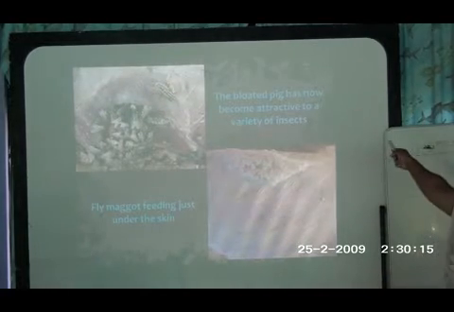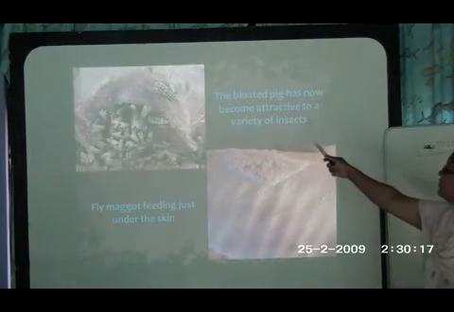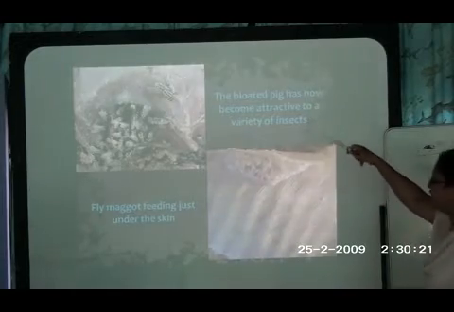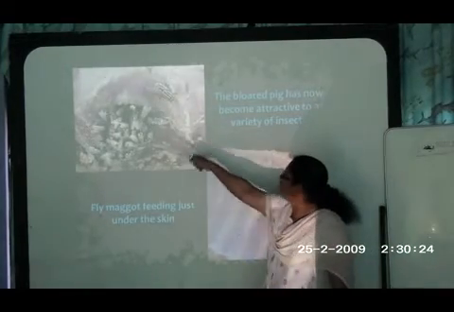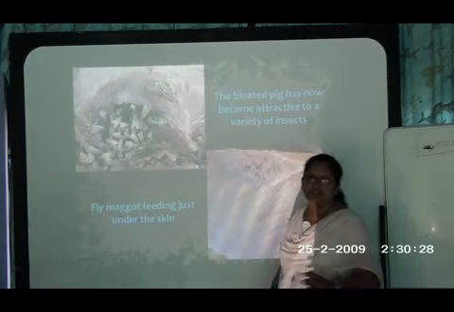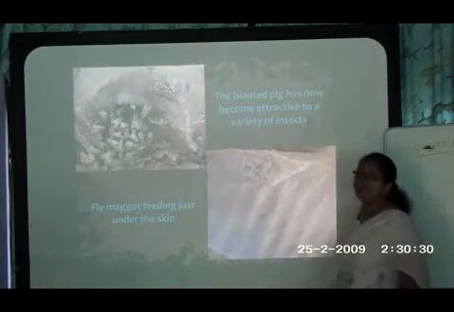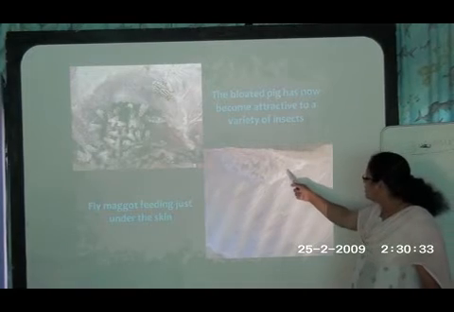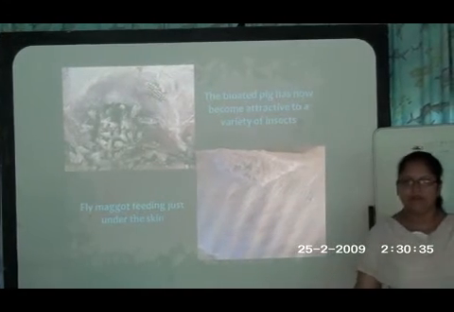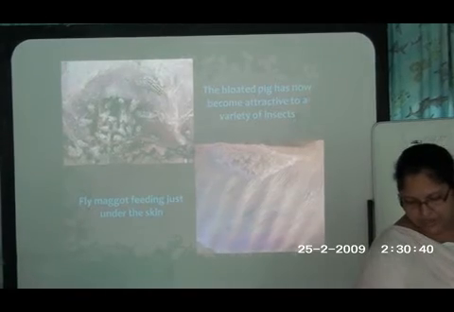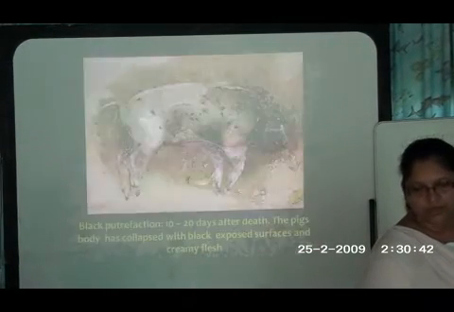The body has now bloated due to the buildup of gases within the tissues. And the bloated pig has now become attractive to a variety of insects. You can see here there are a number of insects that visit this body at this point. There are blowflies, there is carcass beetle, like that. A number of insects are attracted to this body, and they all started feeding and then laying eggs on the body. The fly maggots are feeding just under the skin. We can see here the maggots, because the blisters started opening now, so they get entry inside the body.